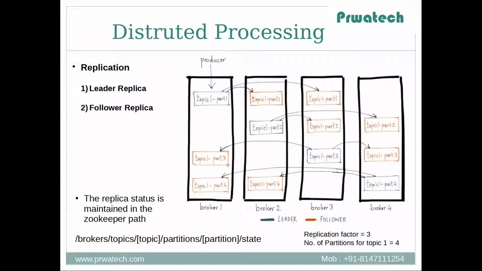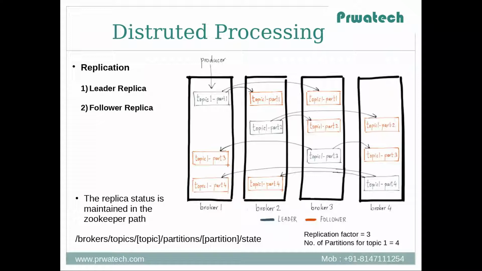There are two types of replicas, leader replica and follower replica. Leader replica: each partition has a single replica designated as leader. All produce and consume requests go through the leader in order to guarantee consistency. Follower replica: all replicas for a partition that are not leaders are called followers. Their only job is to copy messages from the leader. They don't serve client requests.